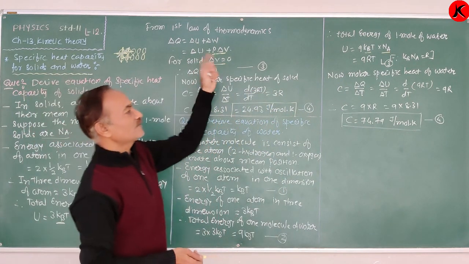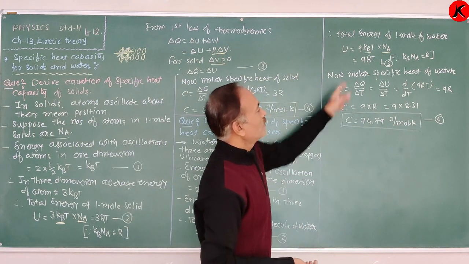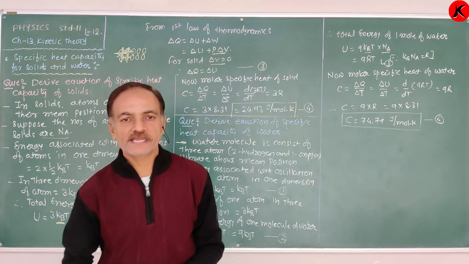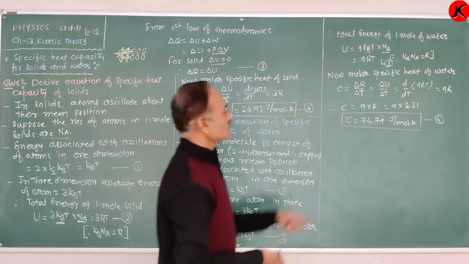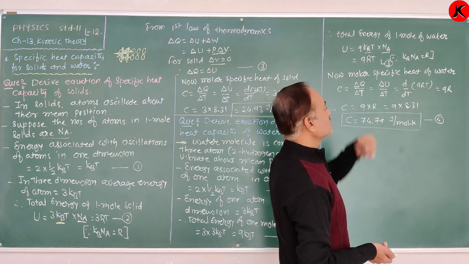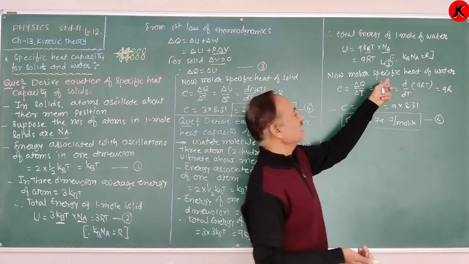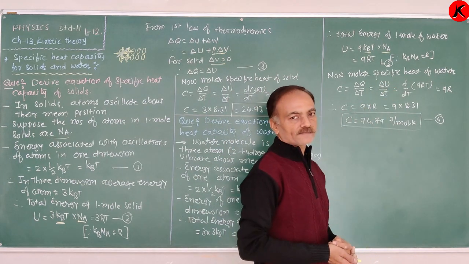The same as before, delta Q is equal to delta U. Now, from the definition of the molar specific heat of water, C is equal to delta Q upon delta T. Delta Q is equal to delta U, therefore delta U upon delta T, and for small change, dU by dT.